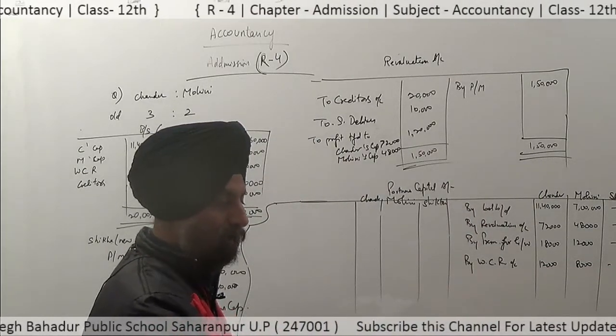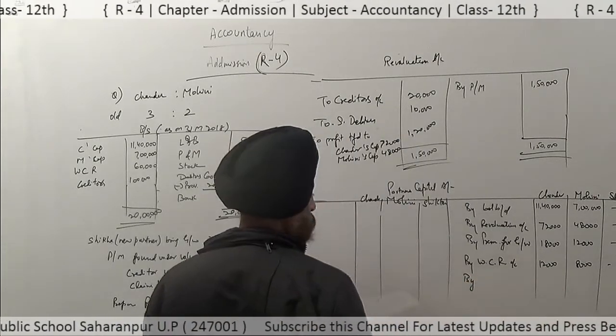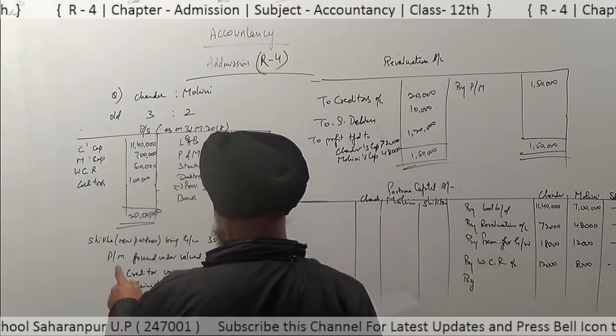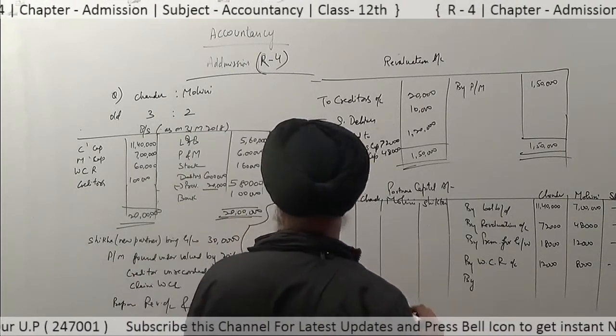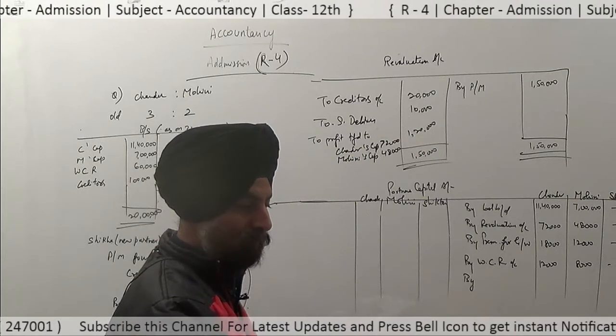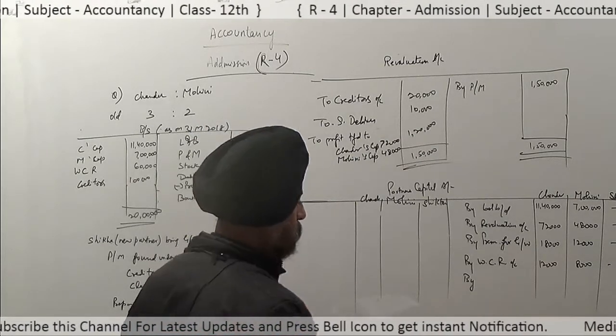Also put by bank, the capital of C, which she brings as her capital, rupees 6 lakh.